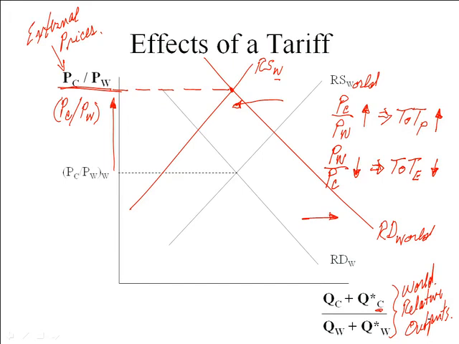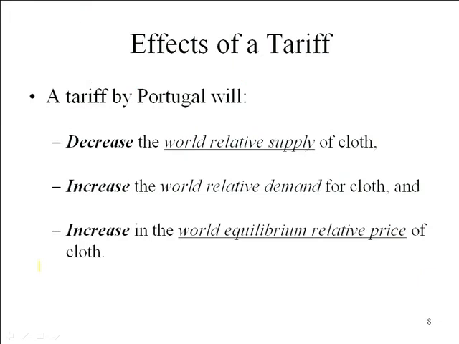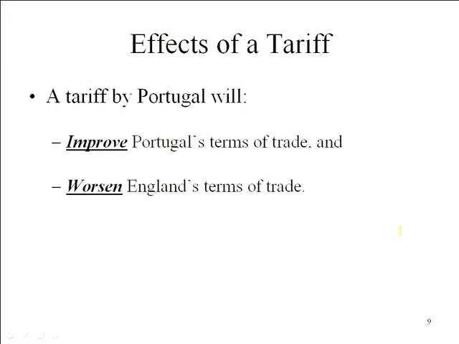Okay, let's see what we have here. So the tariff decreases the relative supply of cloth, increases the relative demand, and that leads to an increase in the world equilibrium price. We get an improvement in Portugal's terms of trade and a deterioration in England's terms of trade.